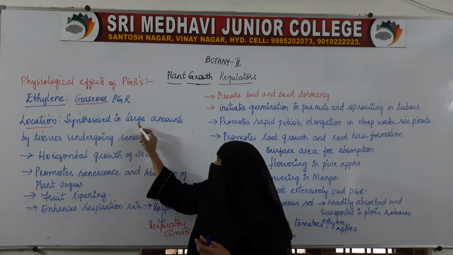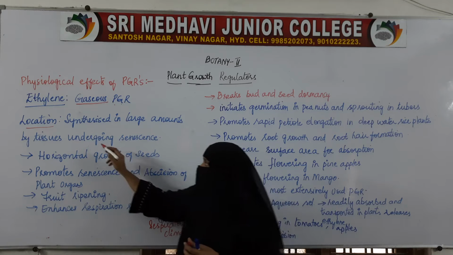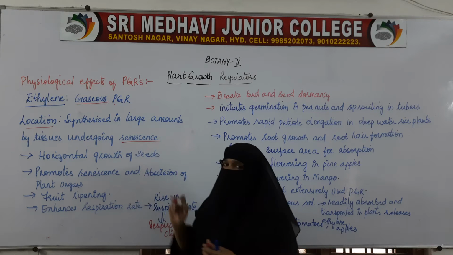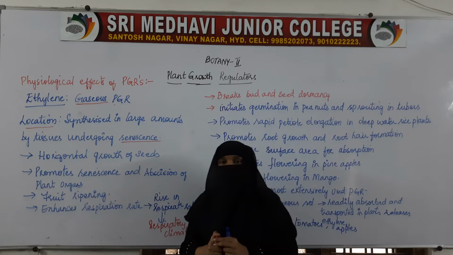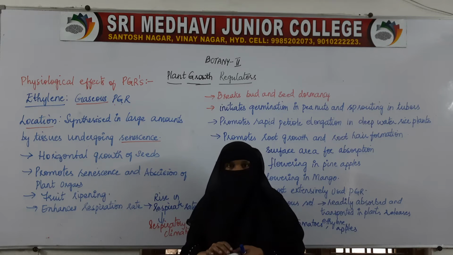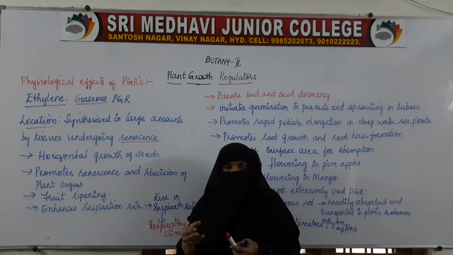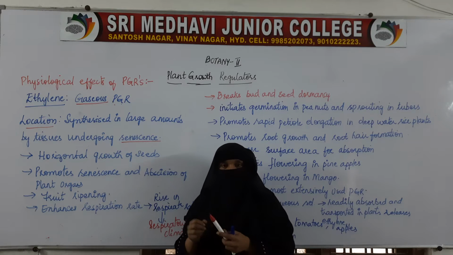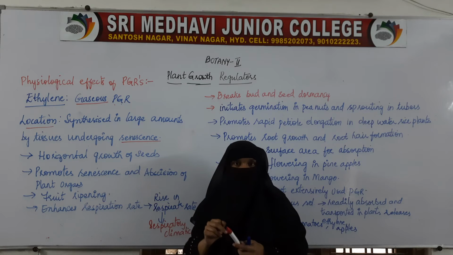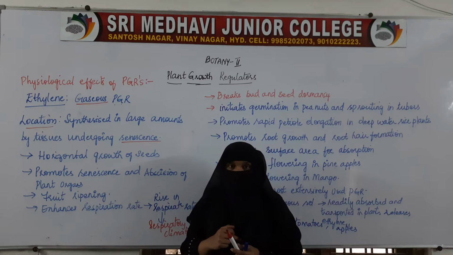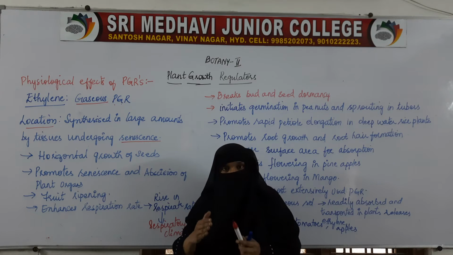Ethylene is synthesized in large amounts by tissues undergoing senescence. Here we find ethylene in the tissues which have started the process of aging.